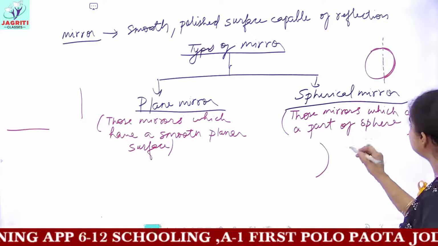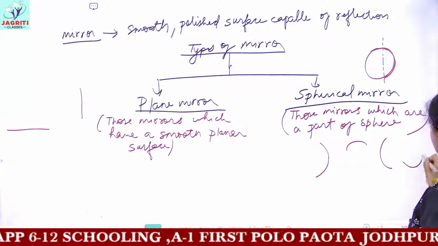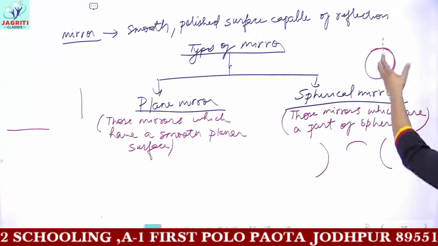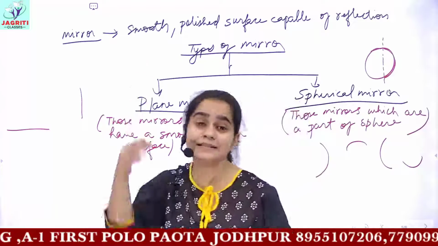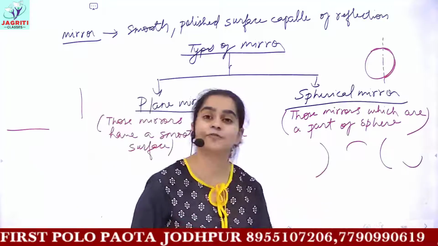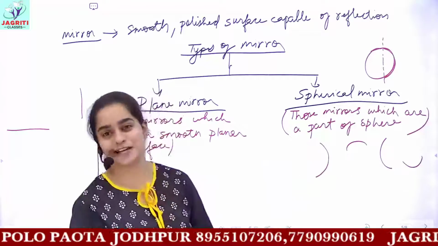So spherical mirrors can have many shapes. Okay, these all are parts of the mirror. If I cut the sphere into different designs, I would obtain different shapes of mirror, and all these are known as spherical mirrors.